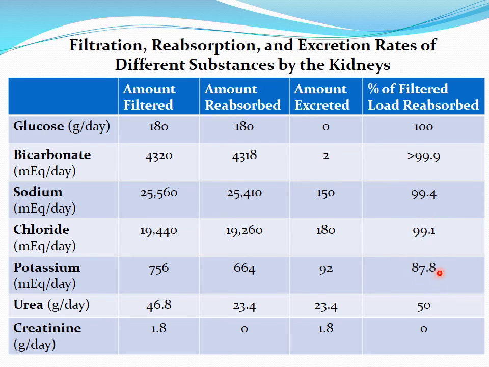Then potassium, its reabsorption is less than 90%, around 88%, because in addition to reabsorption, there is also secretion of potassium at a certain part of the nephron, so overall its reabsorption decreases. Then urea: around 50% of filtered urea is excreted and 50% is reabsorbed. But creatinine is a metabolic waste product and it is completely excreted by the kidney. That means there is no net reabsorption of creatinine.